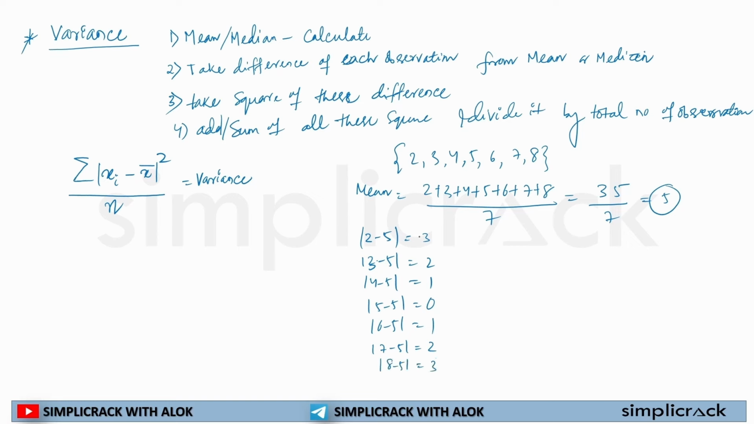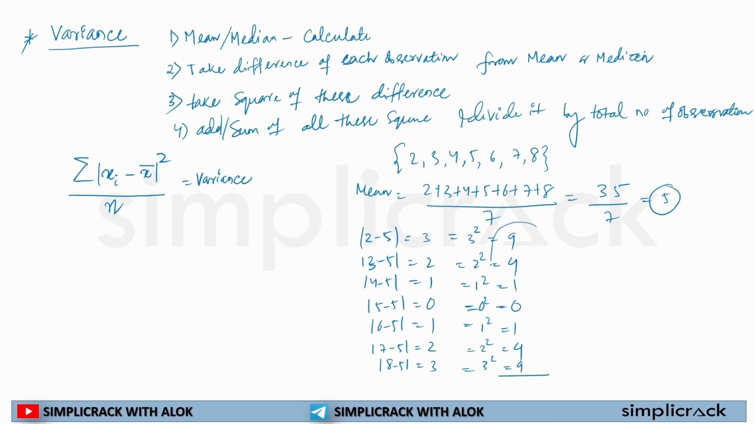Now once I have calculated the differences, I have to square them. 3 square is equal to 9. 2 square is equal to 4. 1 square is equal to 1. 0 square will be 0. 1 square will be 1. 2 square will be 4. 3 square will be 9.